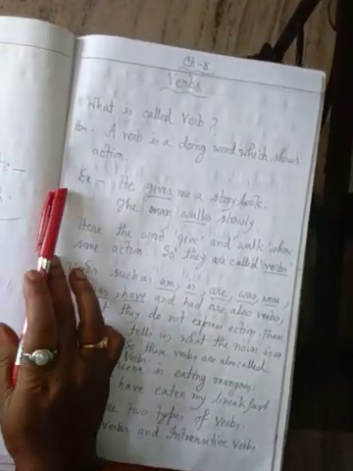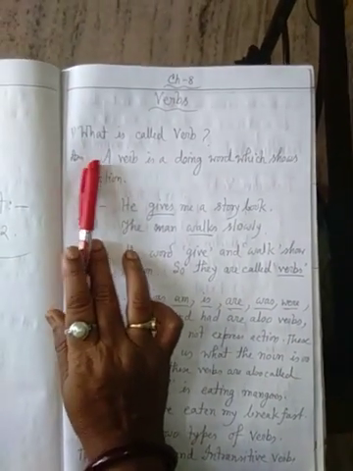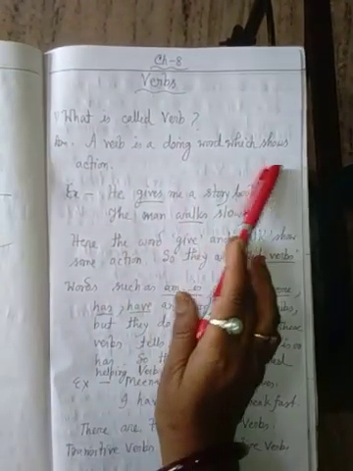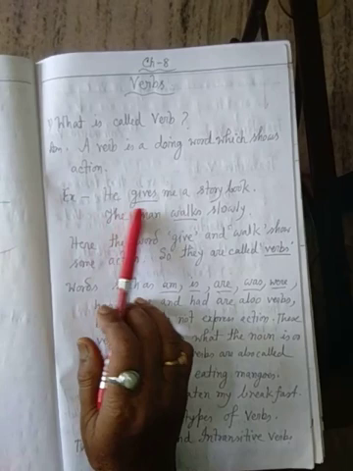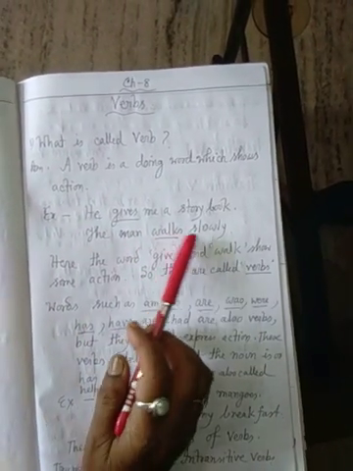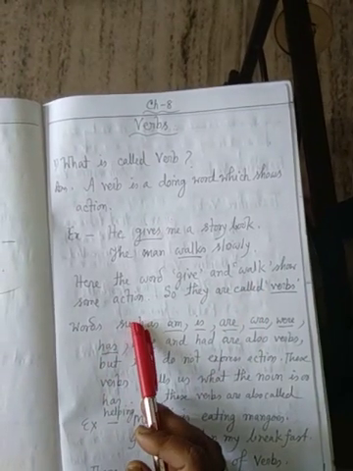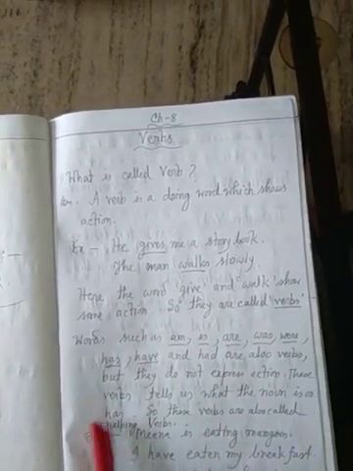Now I start. You also show the pages. What is called a verb? A verb is a doing word which shows action. Example: he gives me a storybook. The man walks slowly. Here the words give and walk show some action, so they are called verbs.